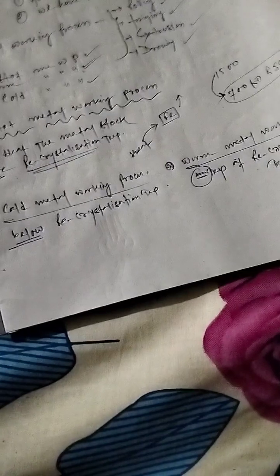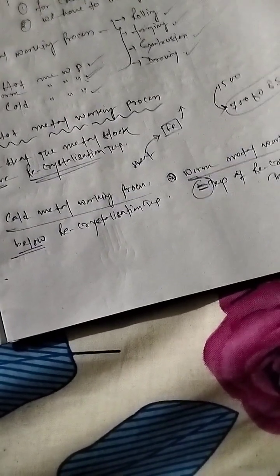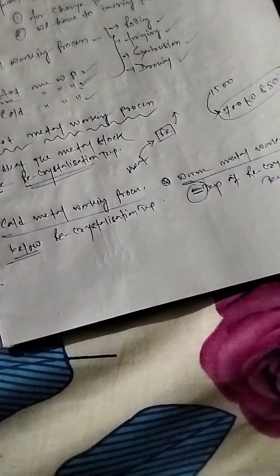Now, how do we heat that particular metal, whether above, below, or equal to the recrystallization temperature? For that aspect, we have different phenomena like annealing, normalizing, hardening, tempering, and martempering. So this is all about that. We will discuss all of that later.